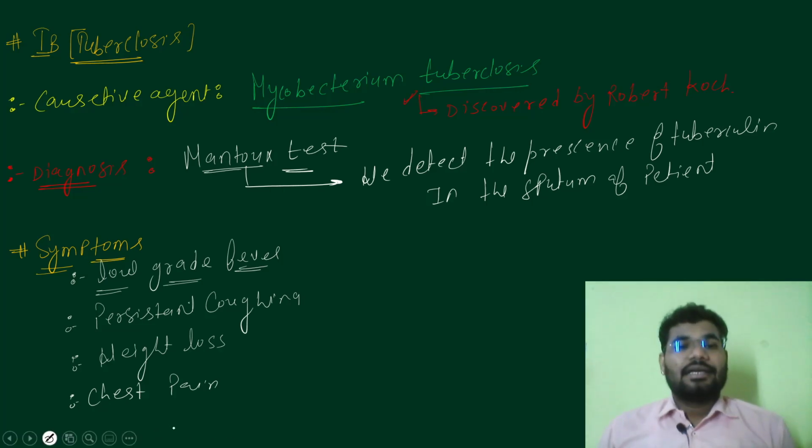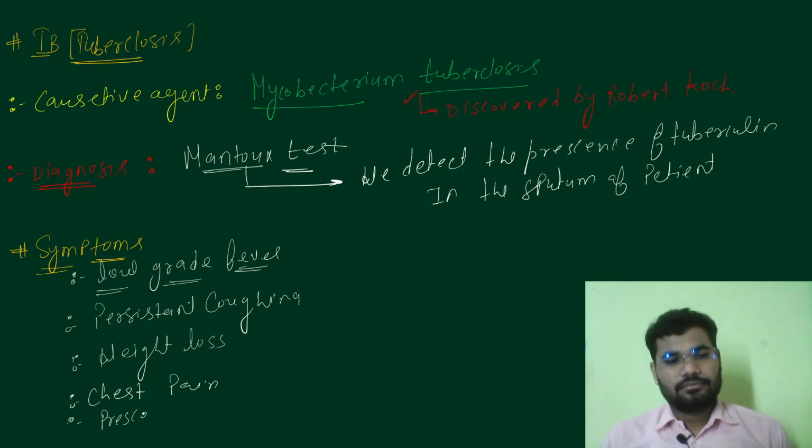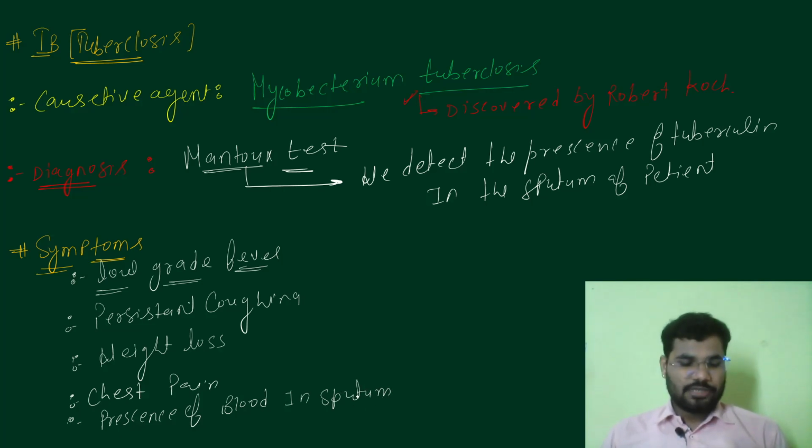The next symptom may be blood in the sputum. Due to the continuous coughing, some blood vessel may have a minor rupture, which may lead to blood in the sputum. So presence of blood in sputum is also important.